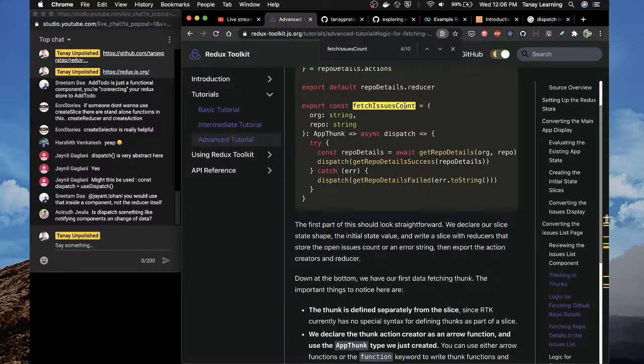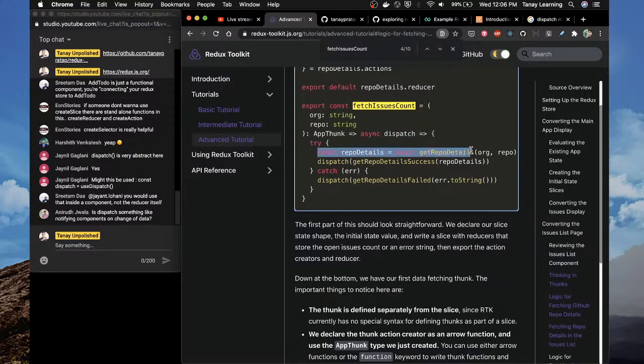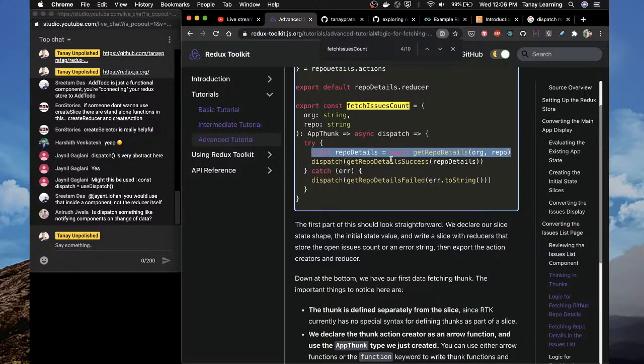Here, fetch issues count, it just gets a dispatch. And what is fetch issues count doing? It is doing two things, right? First, it's getting the data, and second, it's calling the actions to update the store with this data. To update the store, it needs a dispatch.